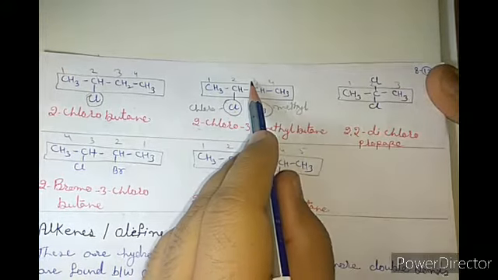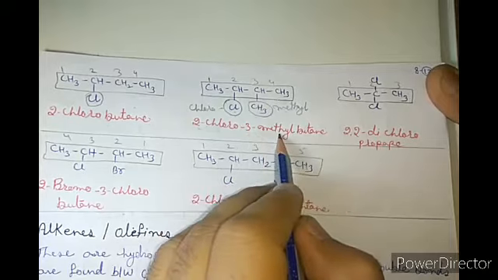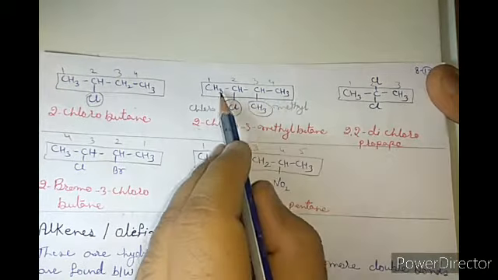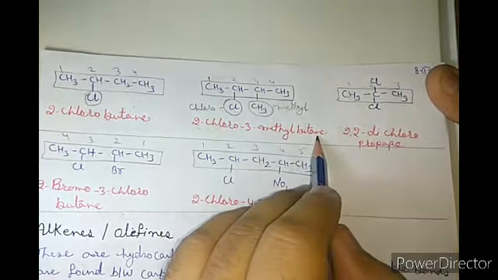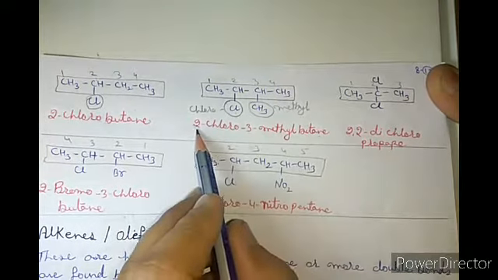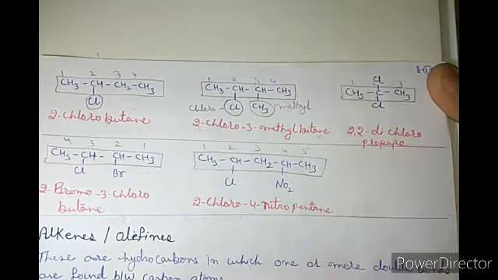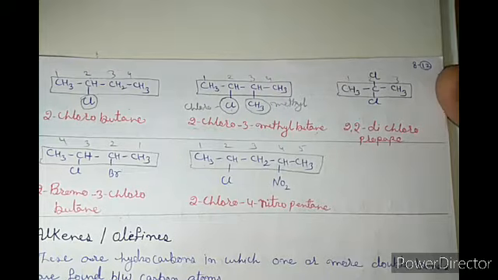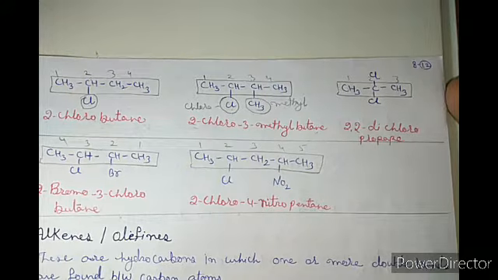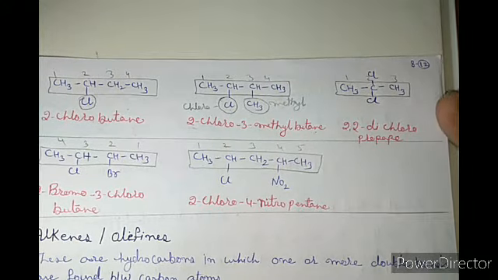Second is methyl at the third carbon, that is 3-methyl. Now the main chain is four single-bonded carbons, butane. So the complete name of the molecule is 2-chloro-3-methylbutane. Got it?